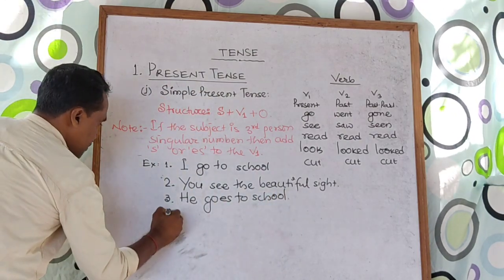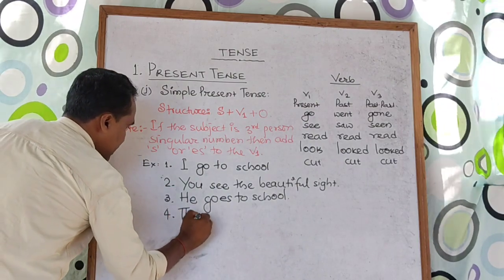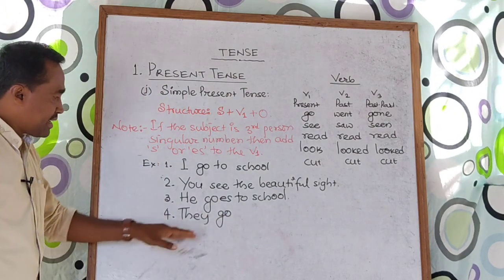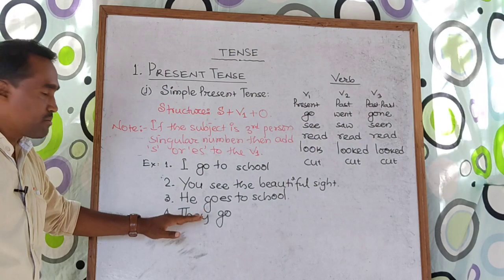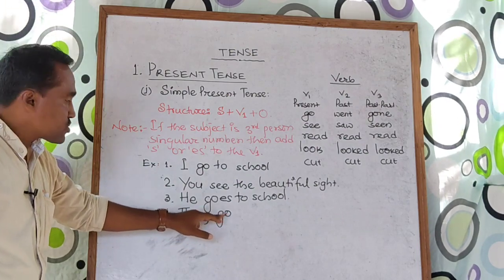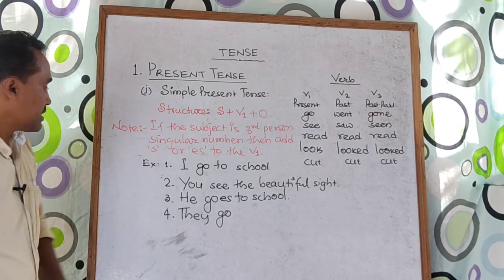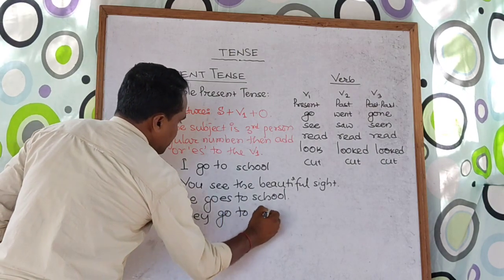If I write here one more example, they, then you need to take only go. They is third person, but it is not singular number. That is why go, the V1 form, should be used here only. You cannot add s or es here. So, they go to market.